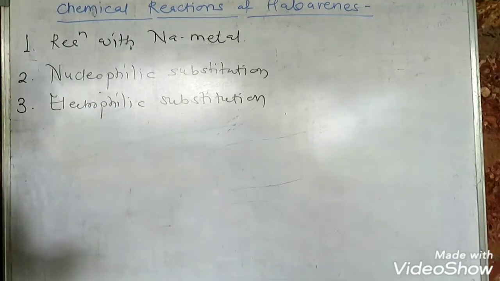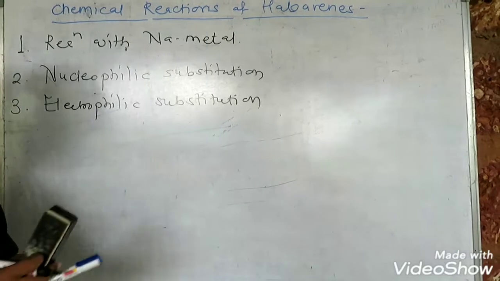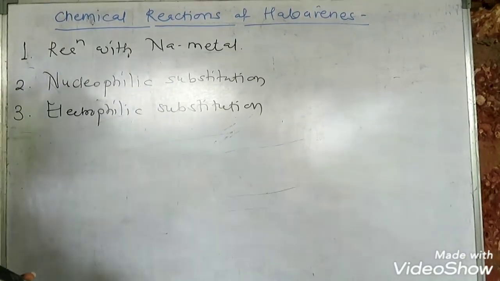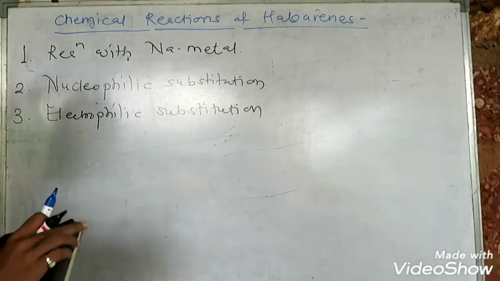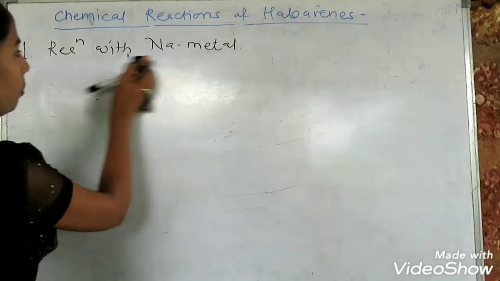As we have seen, the reaction of alkyl halides with sodium metal is called Wurtz reaction, Wurtz coupling reaction. But when aryl halides react with sodium metal, the compound which is formed as a product contains an aromatic ring. So we will start with the first reaction, which is reaction with sodium metal.